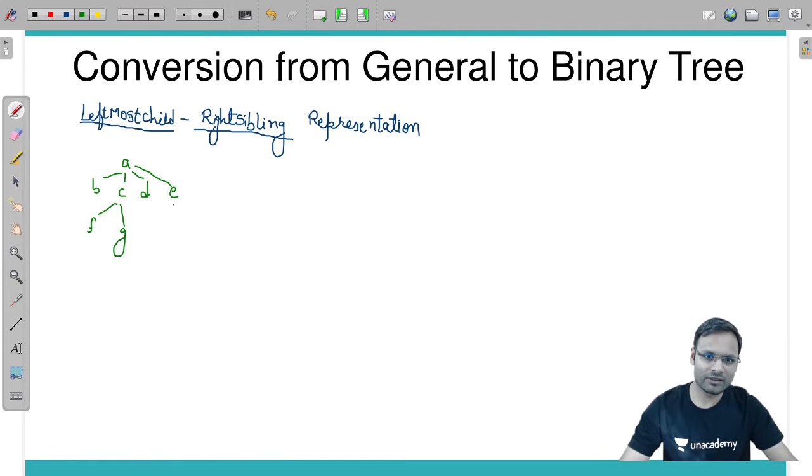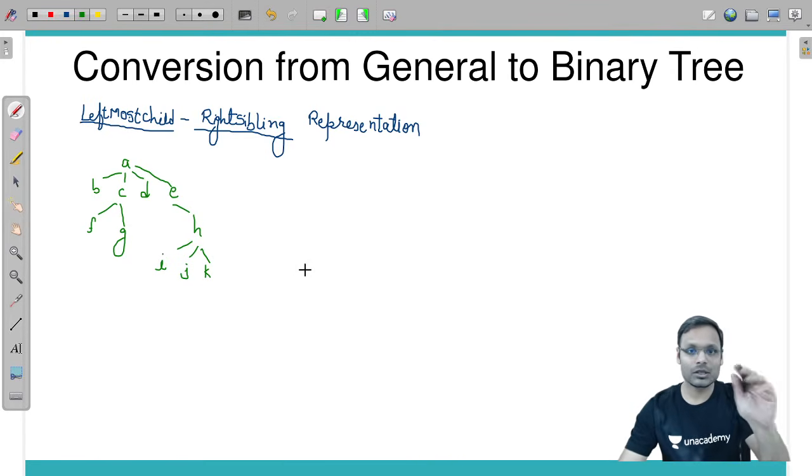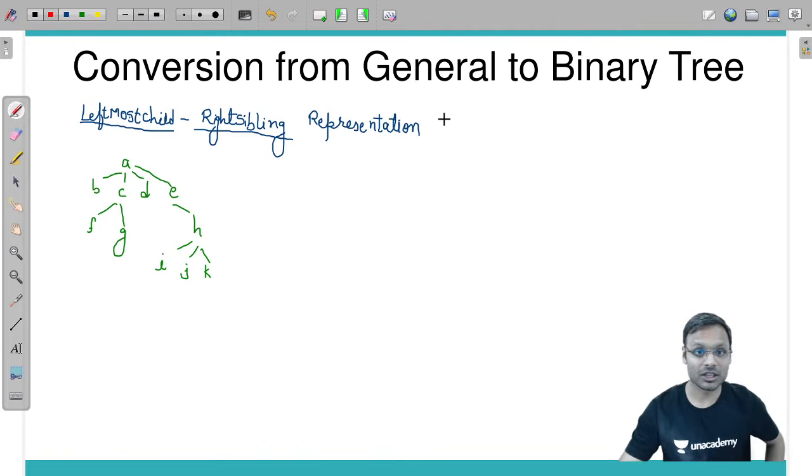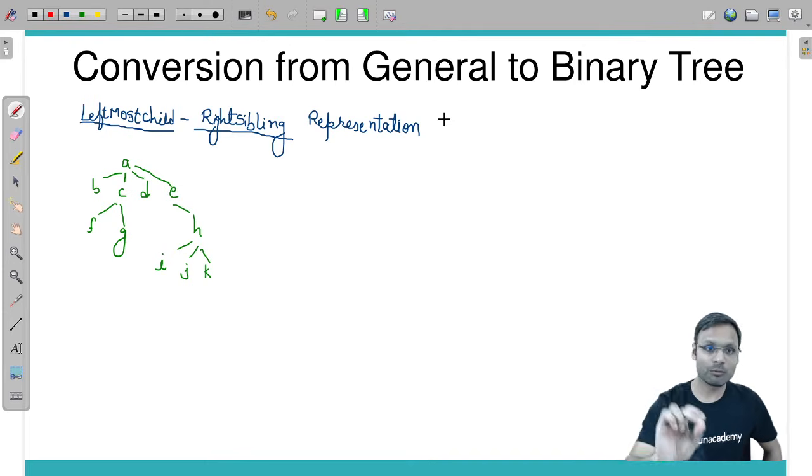Then E is having single child H. H is having 3 children I, J and K. This is the tree. I want to represent this tree into this representation: leftmost child, right sibling representation.